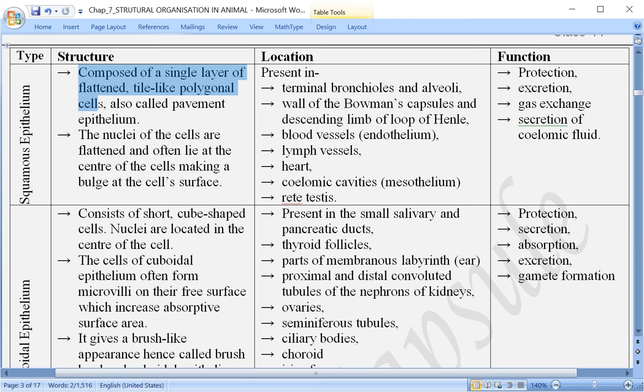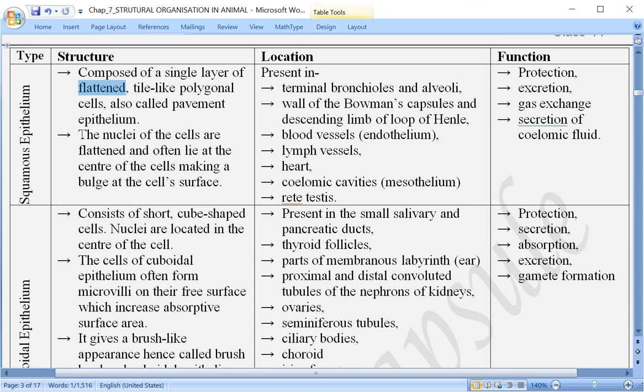When you see from the surface, it looks like it has more than 4 or 5 sides. Let us say triangle, quadrilateral, pentagon, hexagon, you know all that. All those are called polygon. So here the cells are composed of a single layer only, and these cells are flat, tile-like. Polygonal cells are present here, and they are also called pavement epithelium because of its flatness. Here the word used is flattened, or otherwise you can simply write flat also.